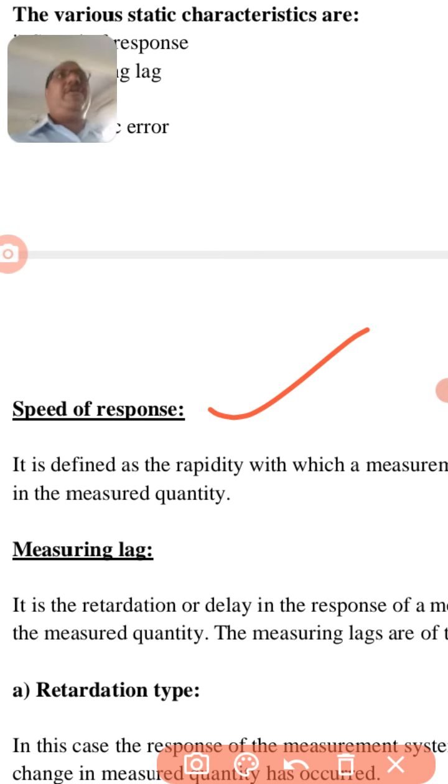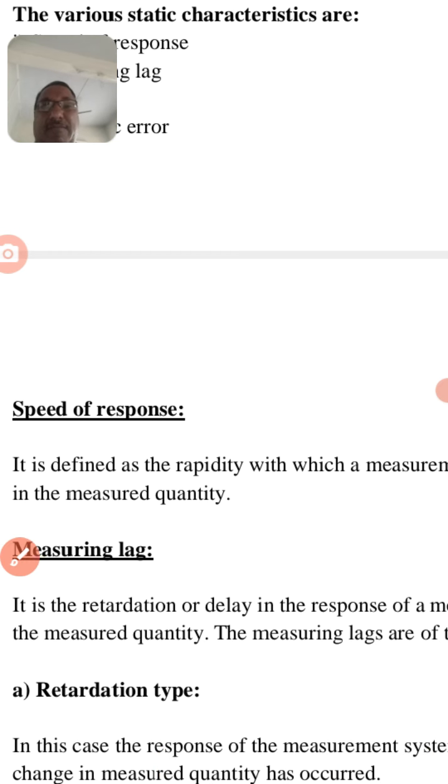People will not see it properly, because due to the instrument or its speed, your video is not transferred immediately. So speed of response matters a lot. It is defined as rapidity: how fast the instrument responds.